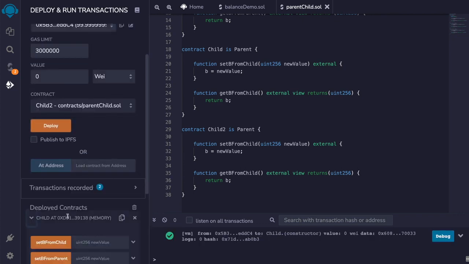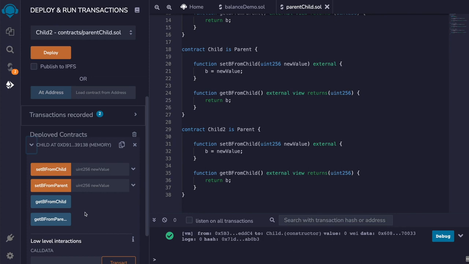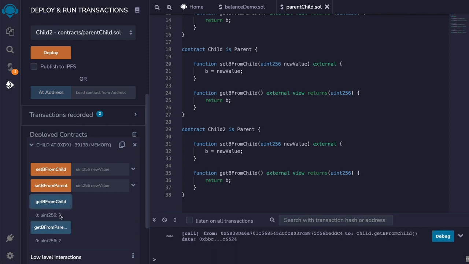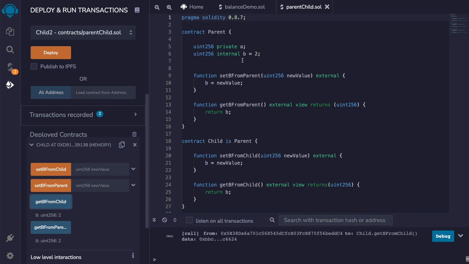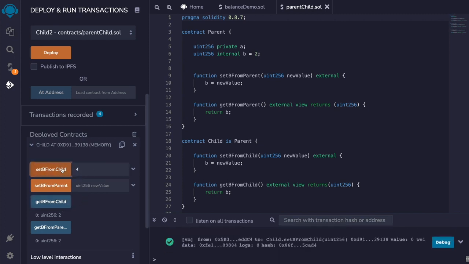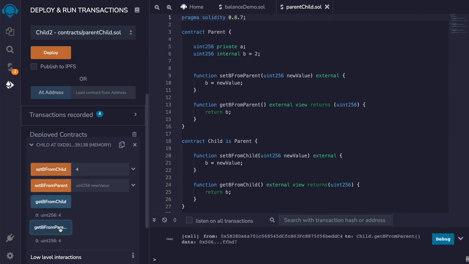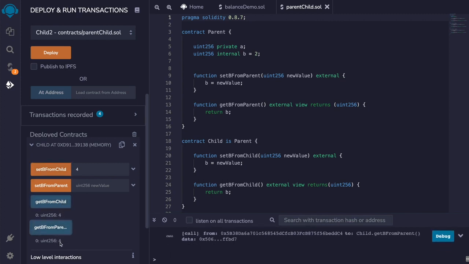Now in the first contract, first of all, just to check what's going on, let's call the function getBFromParent. It's 2, as we expect, and let's get b from child, and it's still 2. Now, even though it says get b from parent, this contract doesn't actually exist in any meaningful sense. So if we set b from child to this, and we get this, we will also have apparently set b to be 4 from the parent.